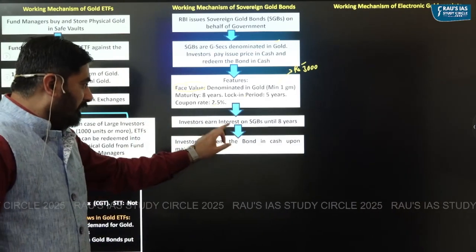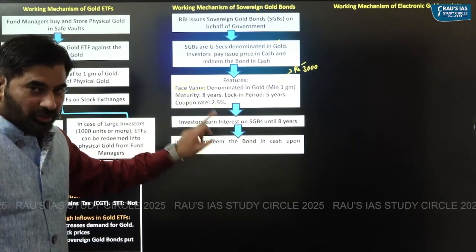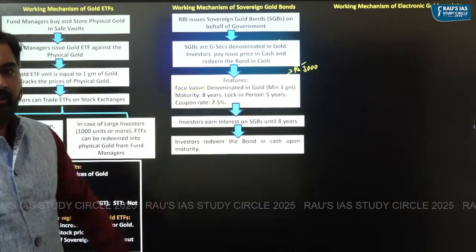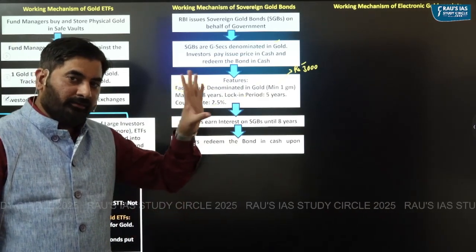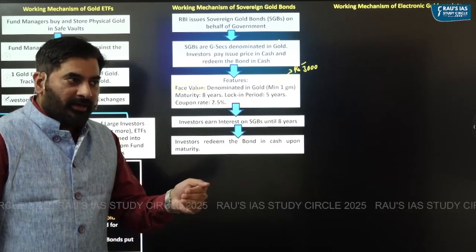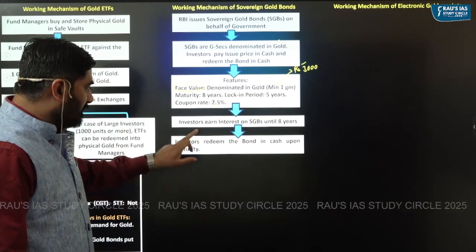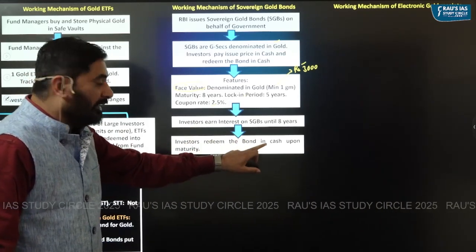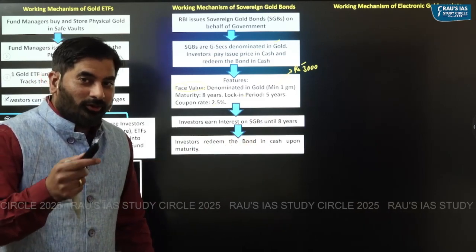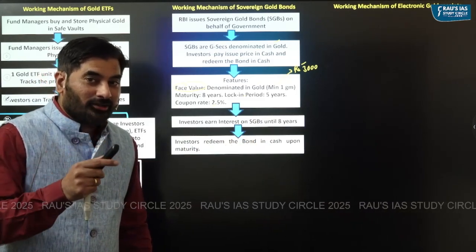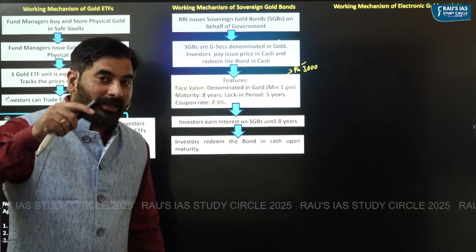So investors will earn interest on sovereign gold bond until 8 years, and upon the maturity, that is after 8 years, or after the lock-in period ends. What is the lock-in period? 5 years. After the lock-in period ends, after 5 years or upon the maturity of 8 years, investors can redeem the bond in cash. Please understand, upon the maturity, you don't get gold, you get cash. How much cash will you get? It will depend upon the prevailing price of the gold